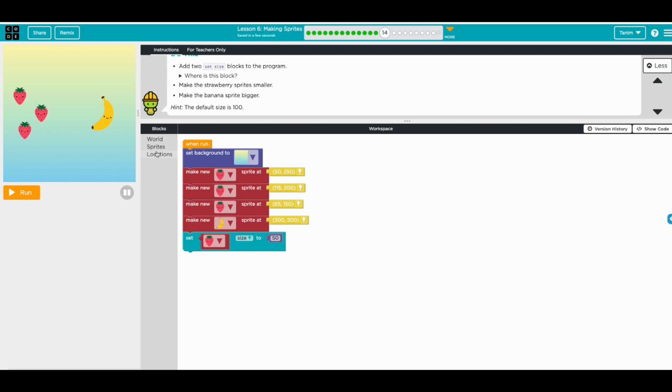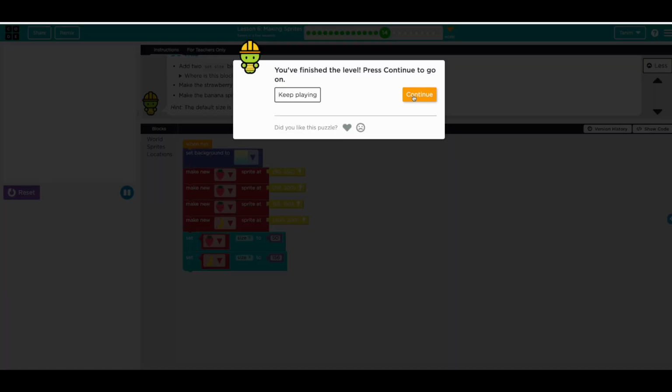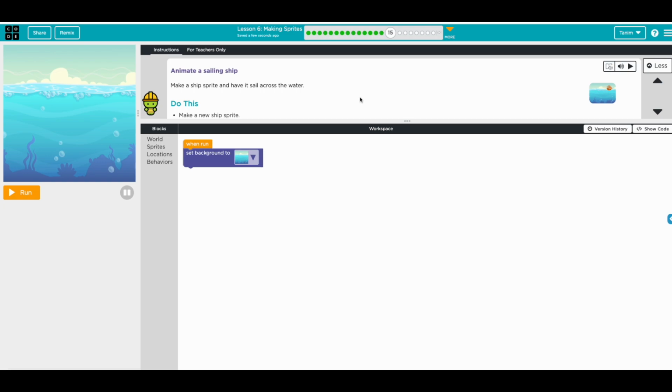And you want to make the banana, okay, not this. Banana bigger, just to 150. Okay. Awesome.